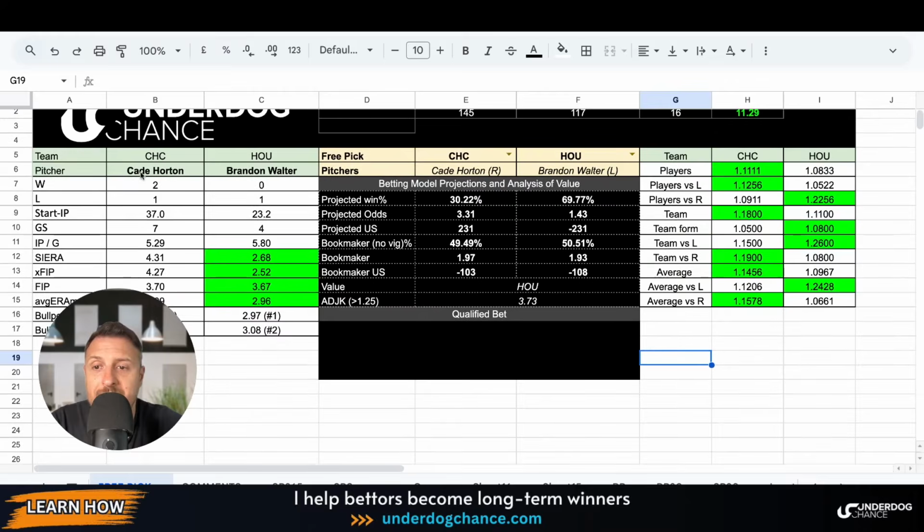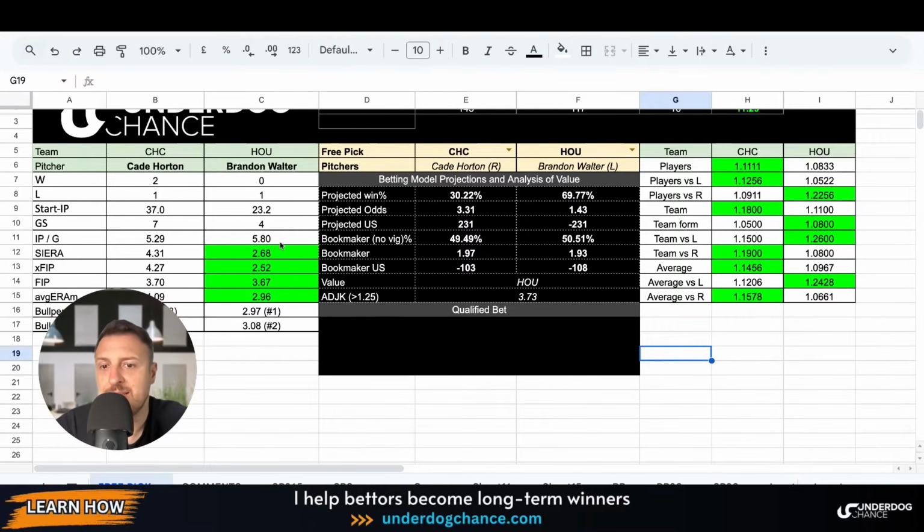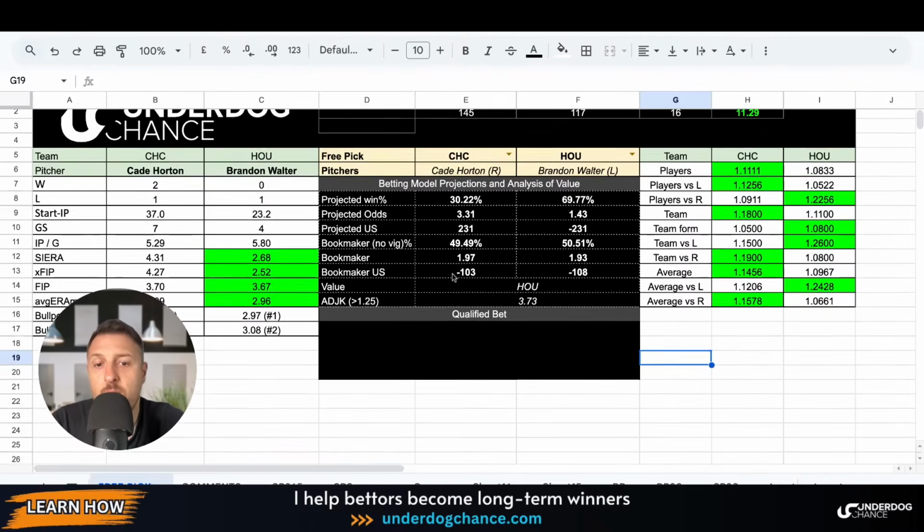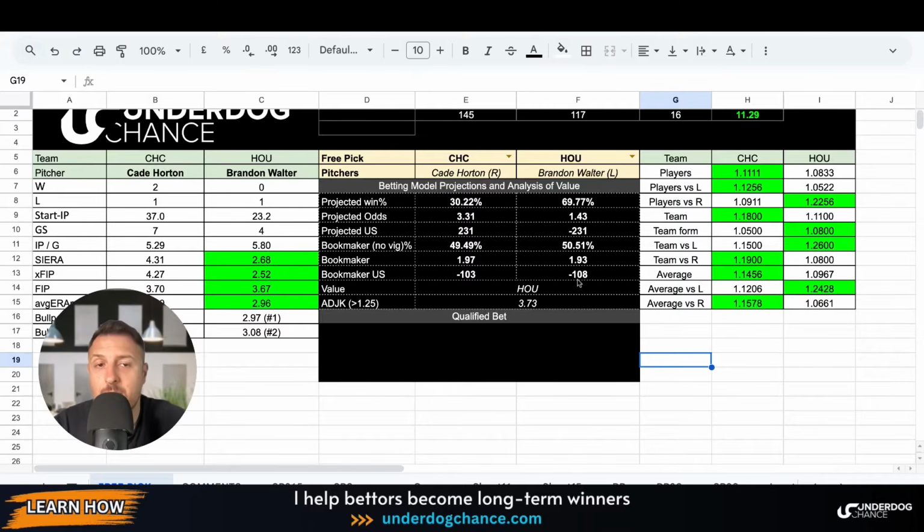On one side, we will have a right-handed pitcher. On the other side, we will have a lefty. Both pitchers don't have a lot of innings for my betting model, for my statistics. So Kate Horton has 37 innings pitched, Brandon Walter 23 innings pitched. But of course, we are looking for advanced statistics, which are much more predictable than mainstream ERA. And that's what you can compare if you don't know how to use a betting model or how to turn this into probabilities. Bookmakers have this game close to 50-50.